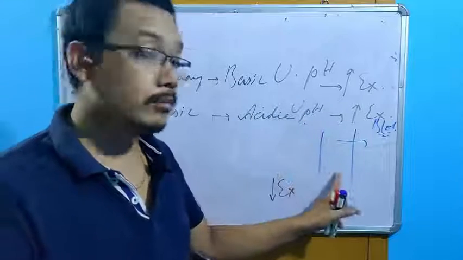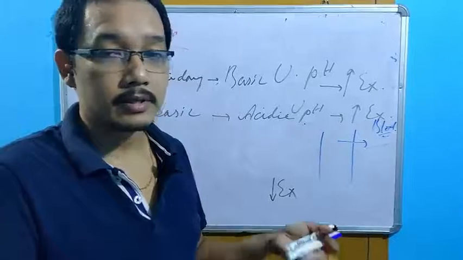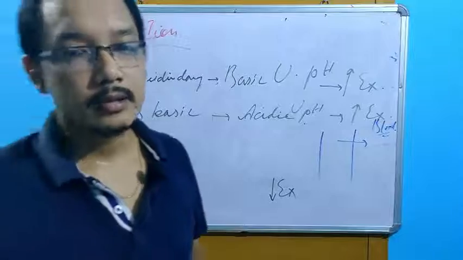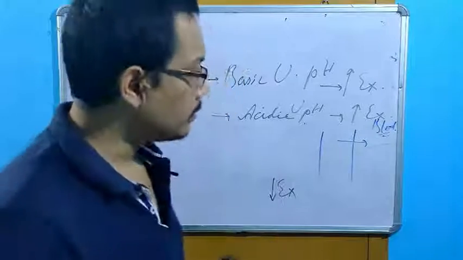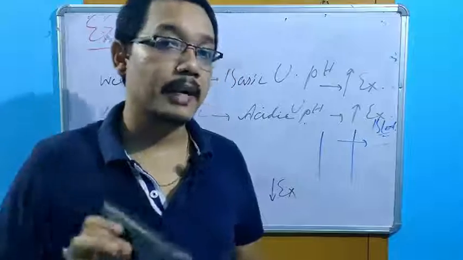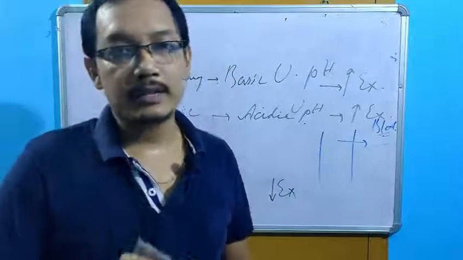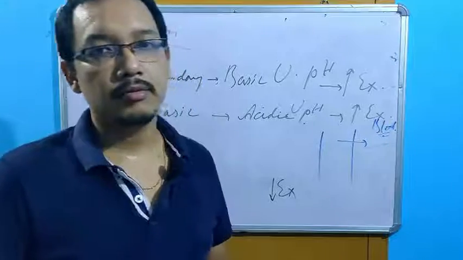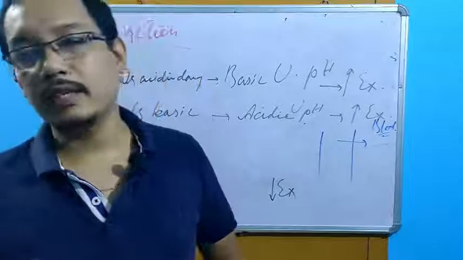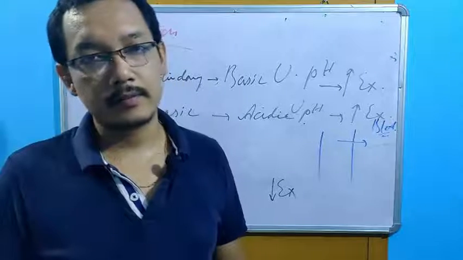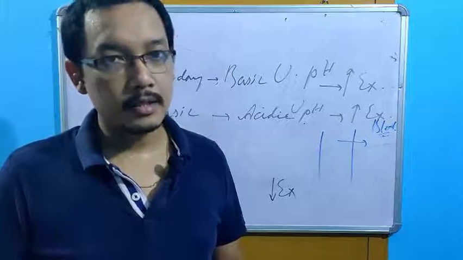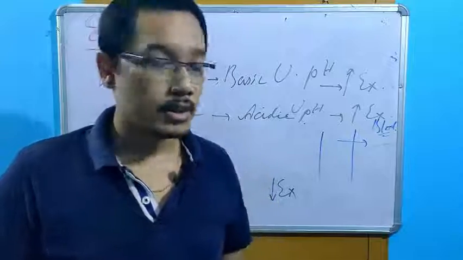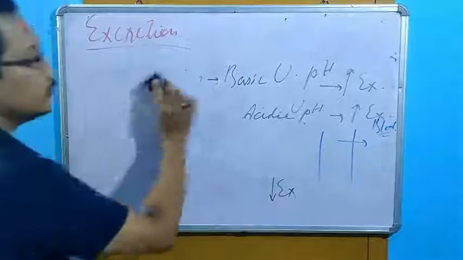Okay, if we make the urine more acidic, then what will happen? I just told you. If you make the urine more basic, then what will happen? I just told you. But the maximum of the drugs are excreted by means of the bile. If the drugs are excreted by means of the bile, at that time these mechanisms are of no significance or very less clinical significance. Okay? So the first point was changes in the urinary pH. So the second point is under excretion.